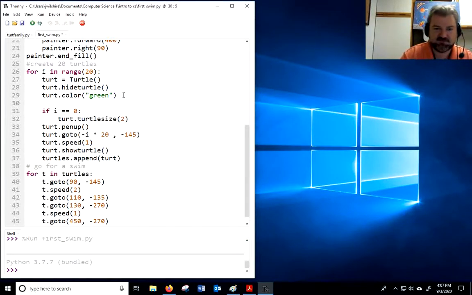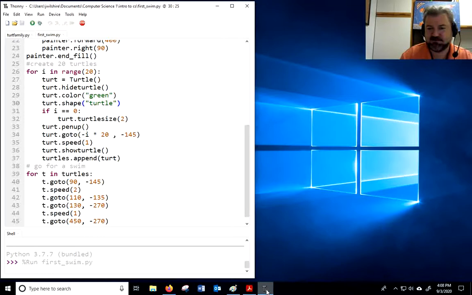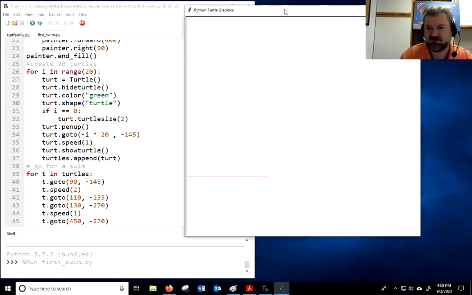Let's make their shape. Hold on. Turt.shape turtle. By the way, if you're having trouble following along, copying in this code, watching me, and having to fix those couple of errors, please just download the book, Introduction to Computer Science Using Turtle, from my computer science webpage. Google Jed Wilshire, you'll find it. But it's also fun to code with you.